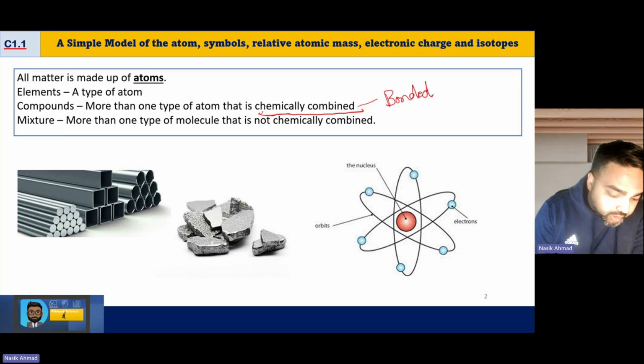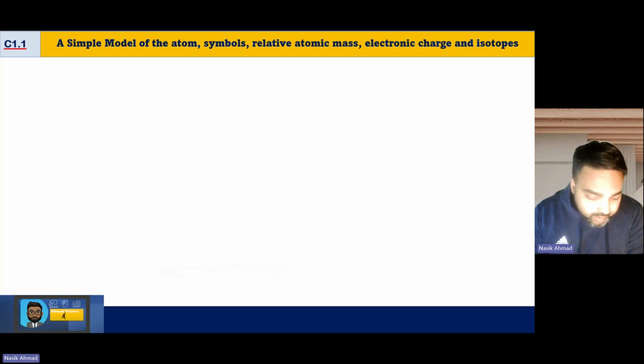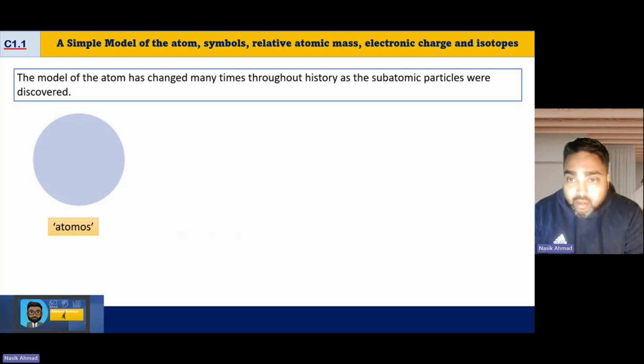And then mixtures are more than one type of molecule that is not chemically combined. In other words, they are not bonded together. They just exist in the same space. Now, when we talk about the atom itself, let's start there. It's developed over time. The idea of atomos came from a guy called Democritus in ancient Greece, but it wasn't until much later that the idea came about of matter being made up of things that could not be divided any further. And we'll talk about the people that were responsible for this.